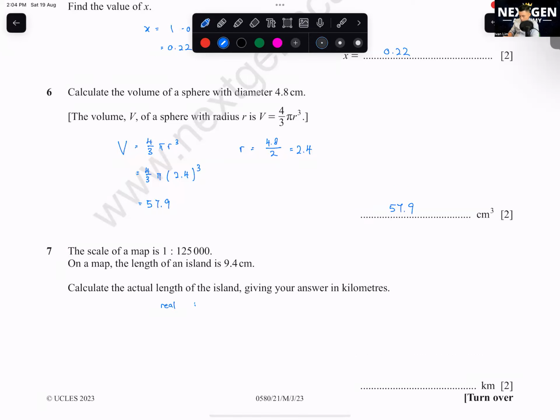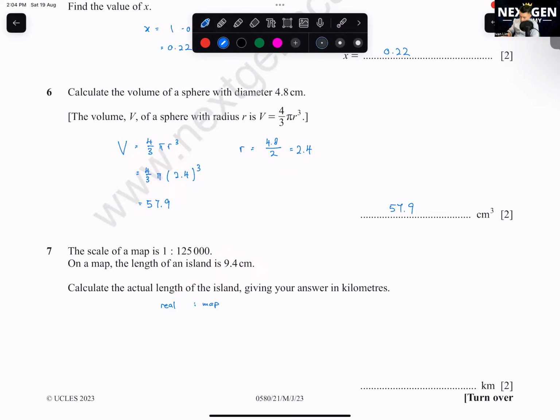Real as compared to map. Okay, or map compared to real also can. What do I mean real compared to map? You all see here, they say on a map, the length of an island is 9.4 cm. That means we want to find out in real life, this 9.4 cm represents what? So if you get confused whether you need to multiply or divide, you just put it in a ratio, which I'm going to show you all like this.